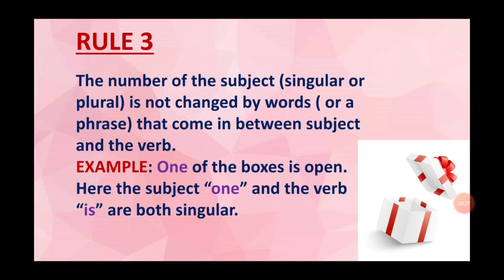It is not affected by the words between subject and verb, which is boxes. So, the number of the subject, singular or plural, is not changed by words or a phrase that comes in between subject and the verb. If the subject is singular, the verb is also singular.